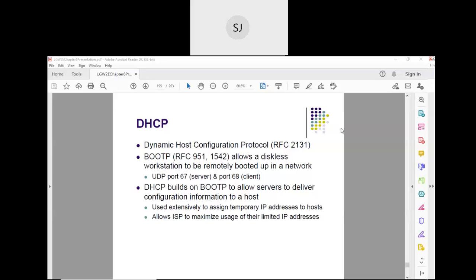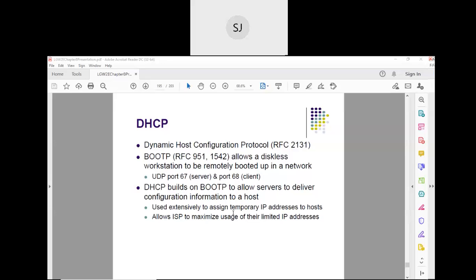Are you getting my point? So the network administrator need not manually give an IP address for each and every machine. This Dynamic Host Configuration Protocol assigns temporary IP addresses to the hosts, right? Assume that you have 1,000 machines and you want to connect them to the internet. For that you need to assign IP addresses to them. Manually assigning IP addresses to 1,000 machines is a tedious task.